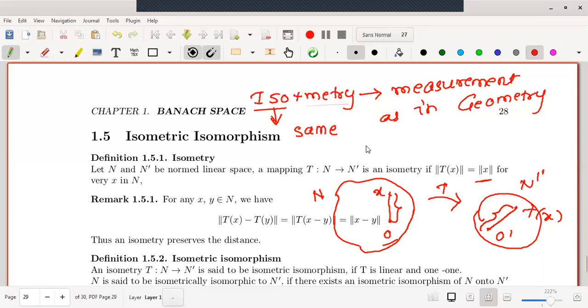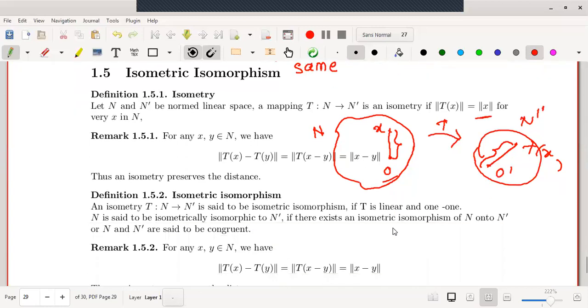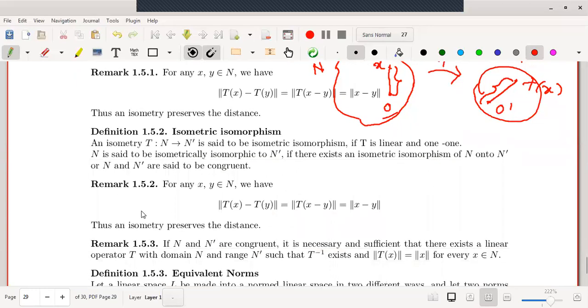If we want to understand this by taking any two vectors, say x and y, then let me start with norm of Tx minus Ty, which is equal to norm of T of x minus y, because the mapping T is linear. And according to this definition, norm T of x is equal to norm of x, so norm T of x minus y is equal to norm of x minus y. Therefore, norm of Tx minus Ty is equal to norm of x minus y. One can show this here.